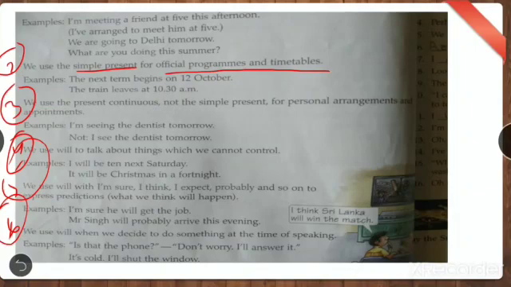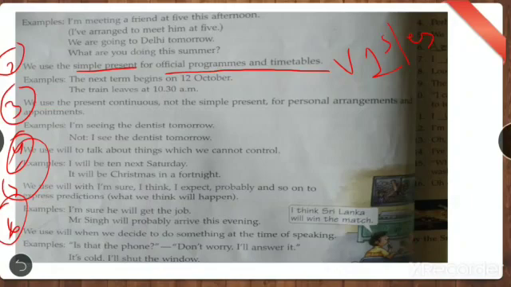Suppose airports. At airports, the time for leaving of each plane, that's decided, right? It's not your personal vehicle that you can fly anytime, right? So that's an official timetable. Some program is there, some timetable which is decided. For that you are going to use simple present. What is simple present? Nothing but verb 1. It will have s or es. Clear?